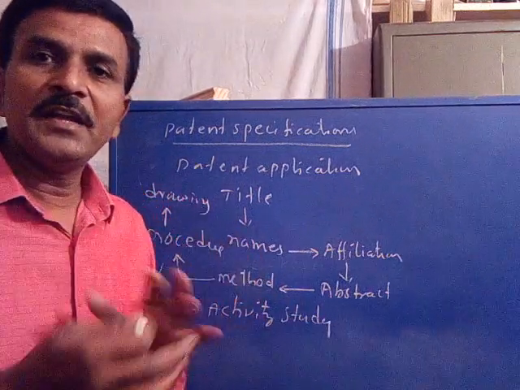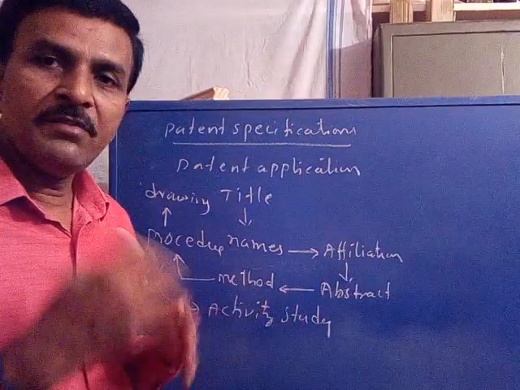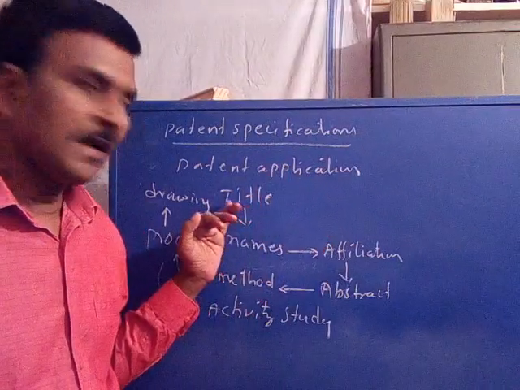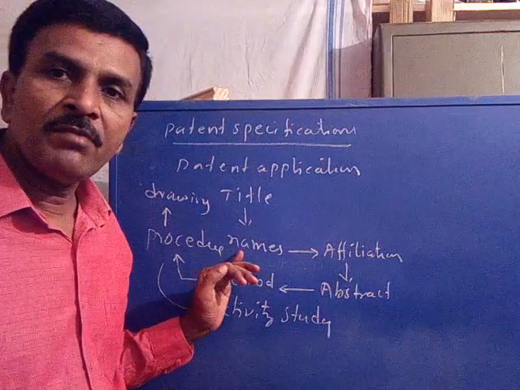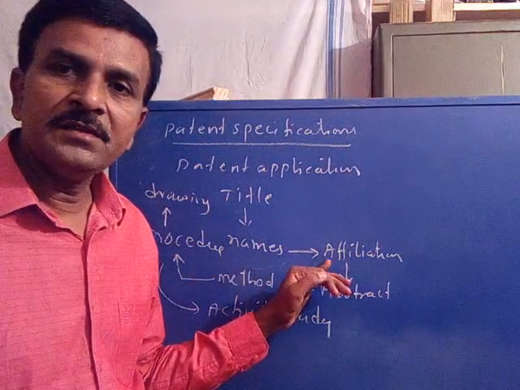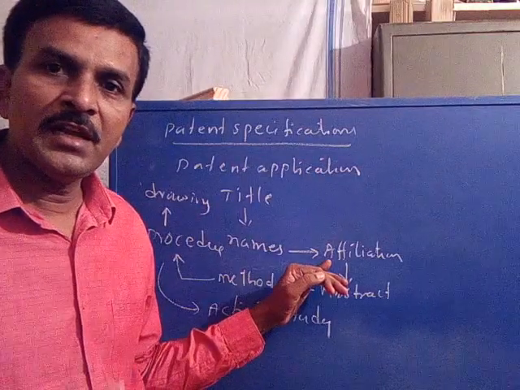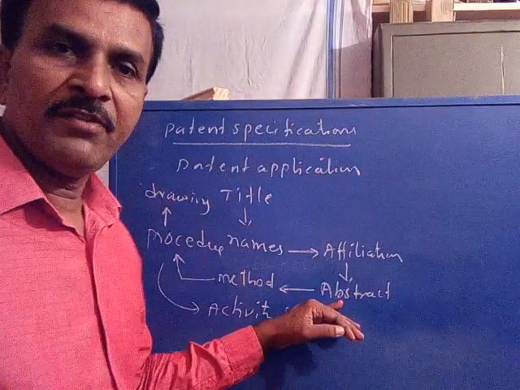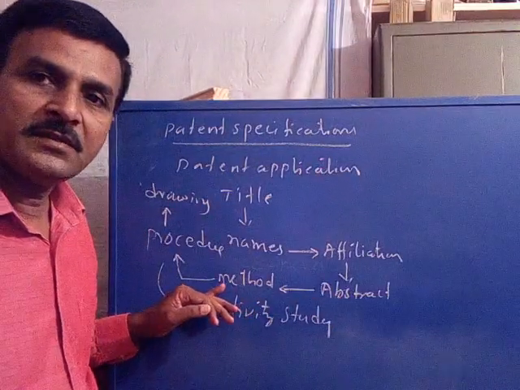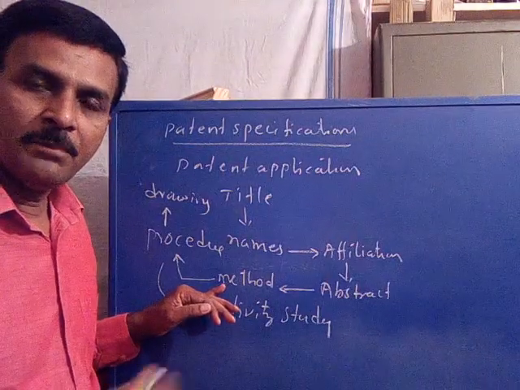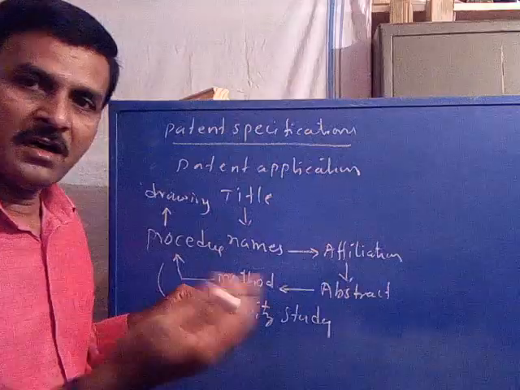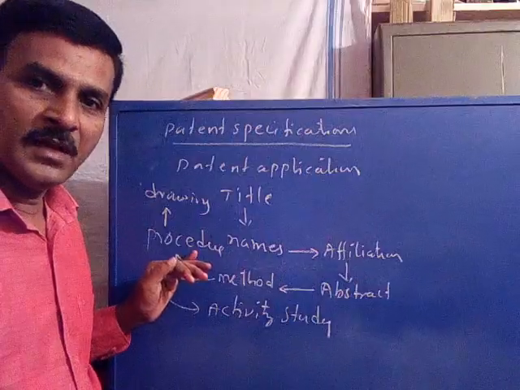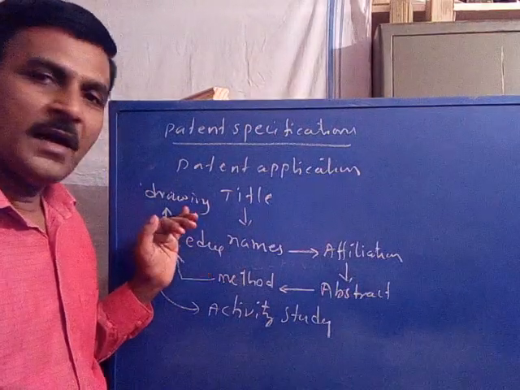So to get a patent on any invention, the inventor should fill an application called the patent application, including the title of the invention, the names of all inventors, the affiliation, that is, the institute in which the invention was invented, and its brief story, called the abstract of the invention, and the methods adopted for the invention, and the procedures followed to invent it, and its drawings.